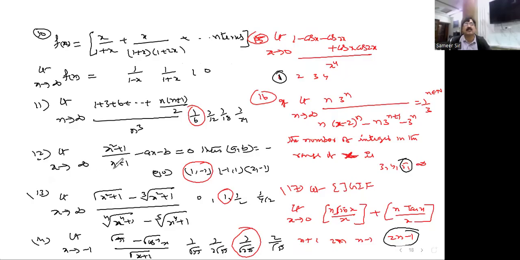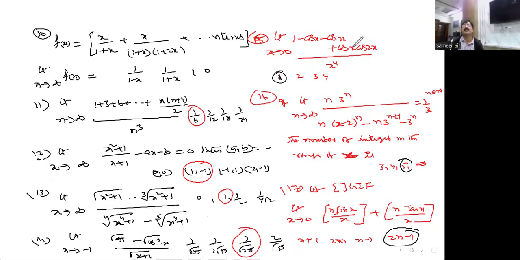This is also one of the easiest ones. You just take LCM, because the result is 0. So the highest coefficient, the x square coefficient, should be 0, and there should not be any x square. So there you will get the result, a and b. Here you take x square common and x cube common here. Here x to the power of 4 common. Here x to the power of 5 common. Then whatever is left over, you apply the rule, you'll get it. Straight away you differentiate here, you'll get the answer for this 14th one.